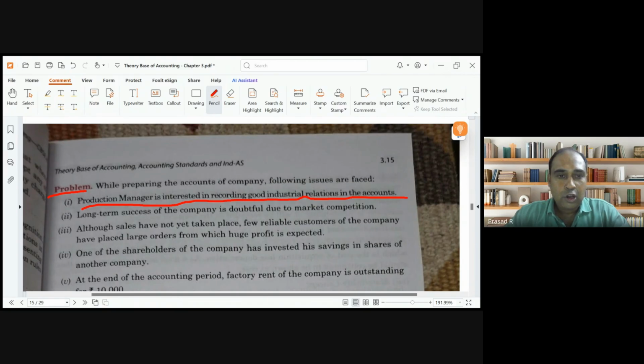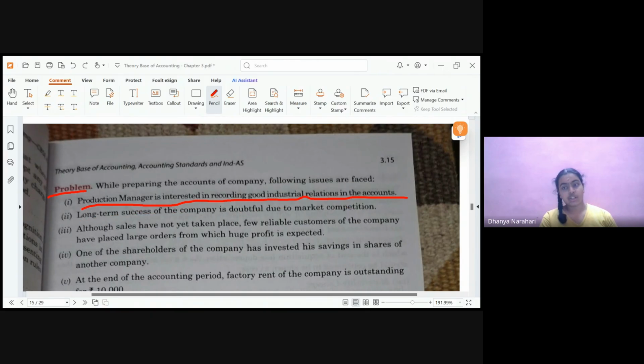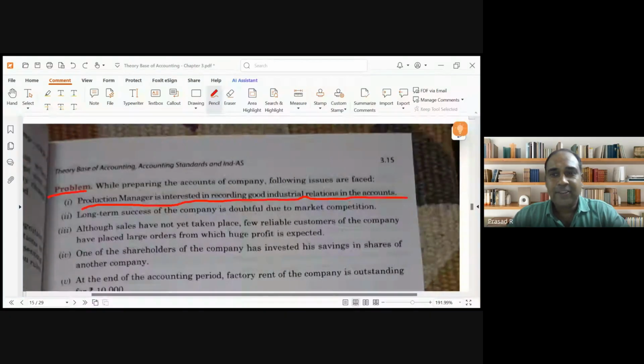Second one: the long-term success of the company is doubtful due to market competition. Going concern. We have to believe that the company will be there forever. Even if it is doubtful that it may not be profitable tomorrow, we don't have to worry. We have to record the transactions thinking that it is a going concern.